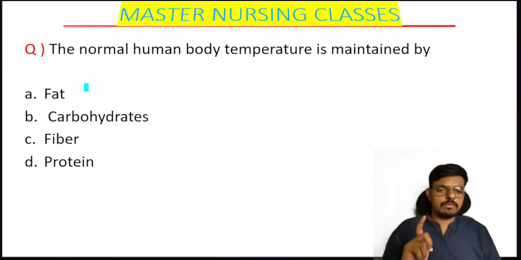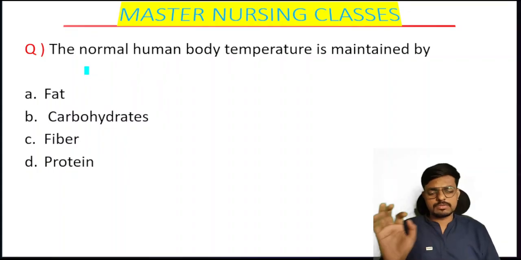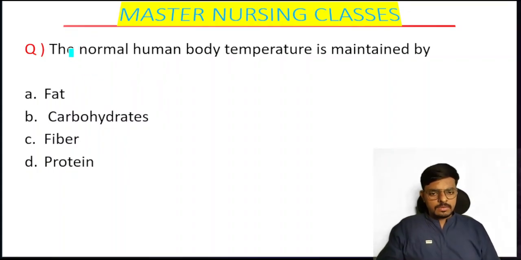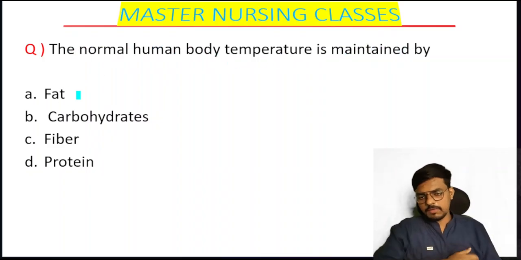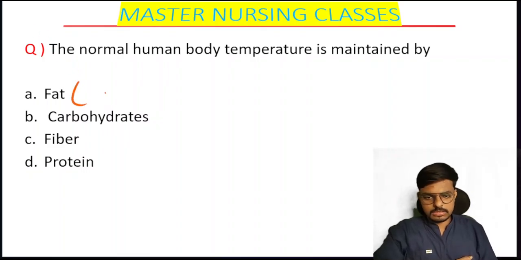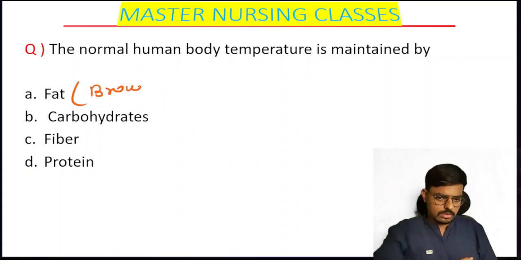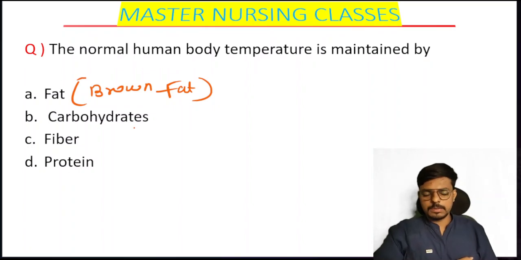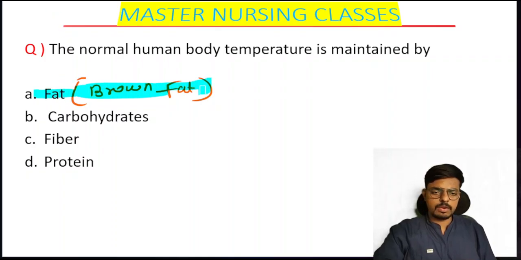Read the question carefully, then give the correct and best option answer. The normal human body temperature is maintained by: option A, fat. You can write this as brown fat for easy understanding. Option B, carbohydrate. Option C, fiber. Option D, protein. In some sense all four are responsible for maintaining temperature, but the major constituent is fat, especially brown fat in children.